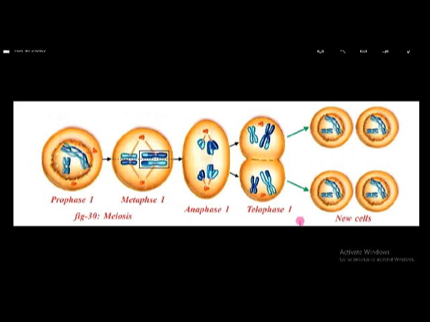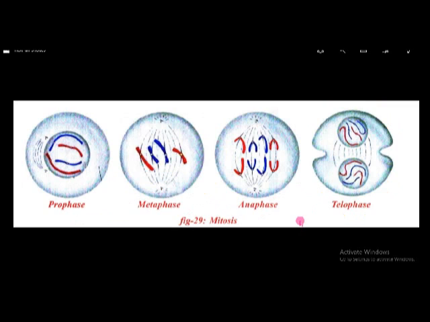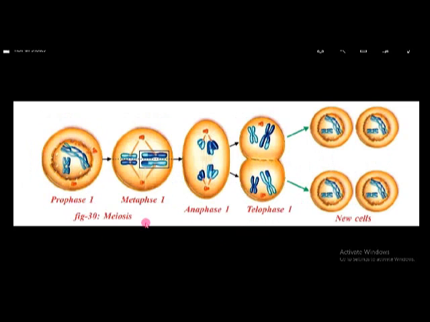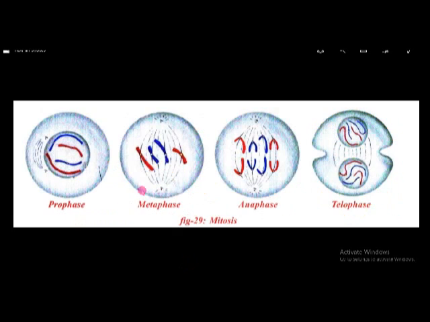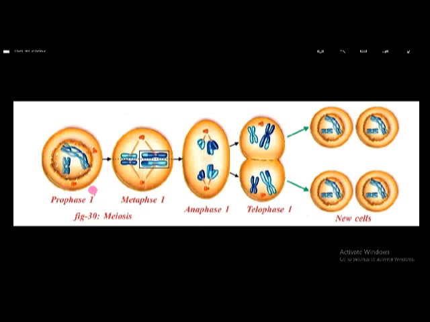And here it is meiosis. It also looks like mitosis, but with some changes. At the end of mitosis, from one cell 2 cells are formed. But at the end of meiosis, 4 new cells are formed from one cell. So here there is prophase 1, metaphase 1, anaphase 1, telophase 1, and prophase 2, metaphase 2, anaphase 2, telophase 2, like that. 2 phases are there.